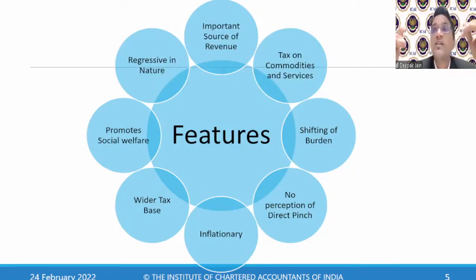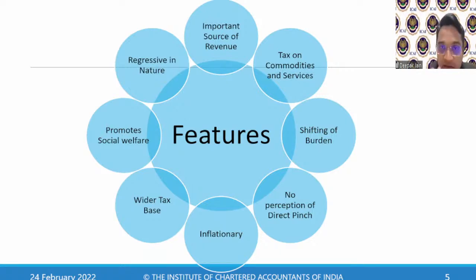Correct. So as and when the value of the service or the value of the goods goes up, my rate of tax will be the same. The value of the tax will increase. That's the reason it is an inflationary tax. As and when the value goes up, the tax value increases. The rate of tax remains the same. Okay, so that's the reason it is an inflationary tax. It provides a wider tax base because everybody is covered.